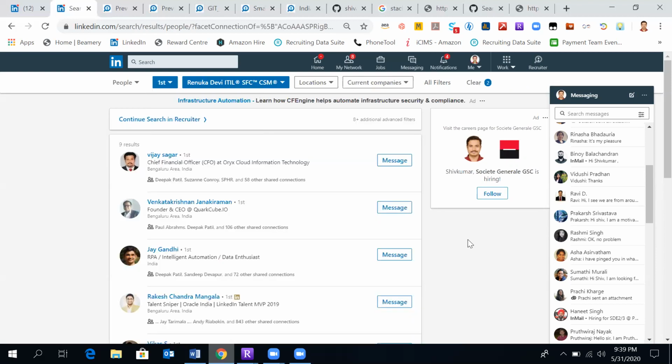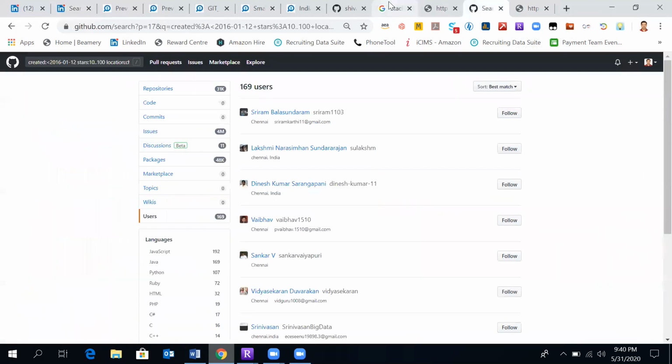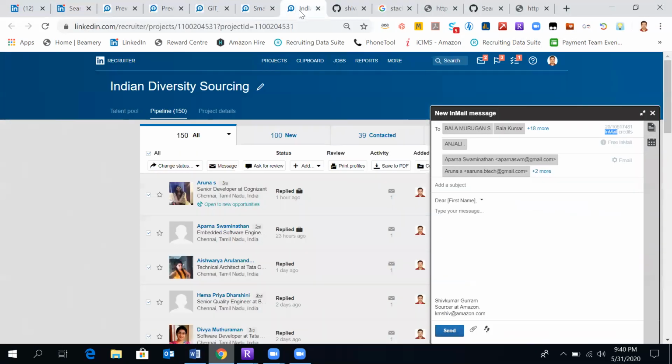So to enable the view of those third degree connections, that is where site search in the URL and all is useful. That's where the difference also comes in InMail and free mails.